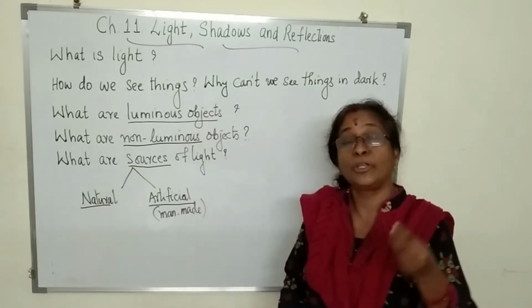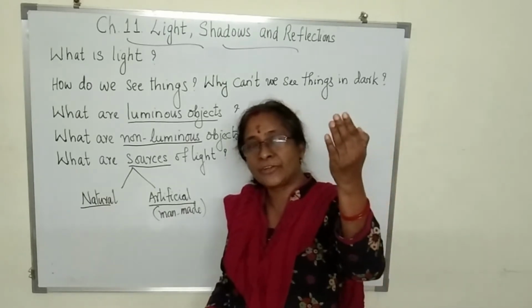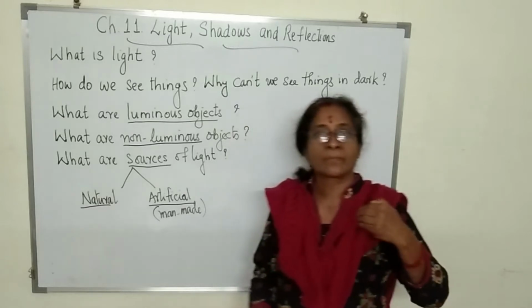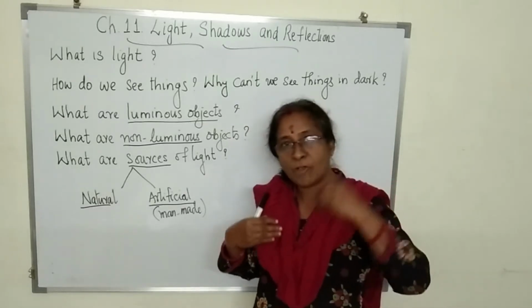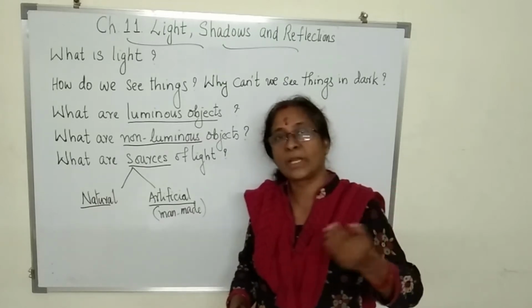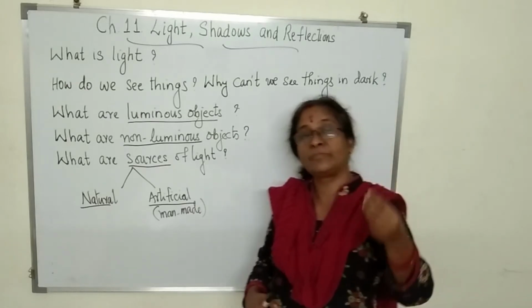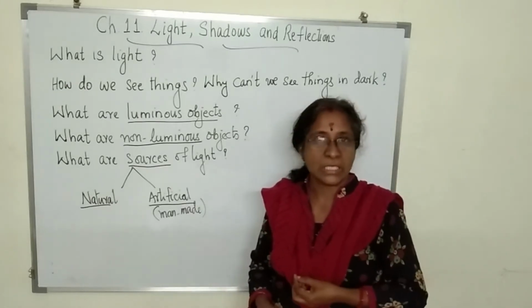Now, how do you see things? See, the light rays are coming to me, and when they fall on me, I reflect those light rays, and then you are able to see the reflected rays. Because of the reflected rays, you are able to see me.